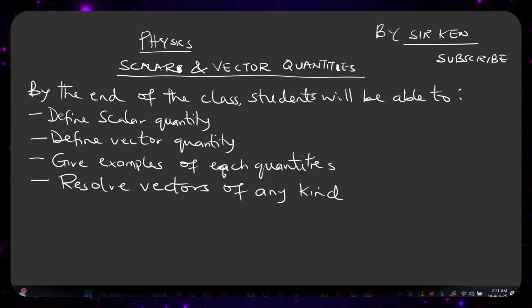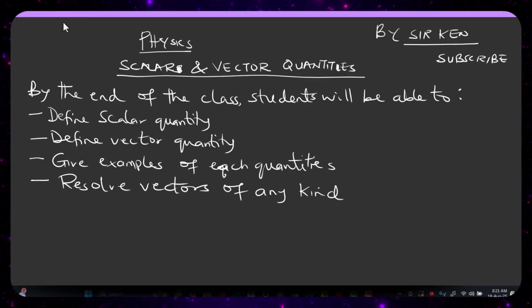Alright, coming to this now, we have this to be our vector quantity. And under vector quantity, in today's class, we'll be talking about scalars and vector quantities. By the end of this class, students will be able to define scalar quantity, define vector quantity, give an example of each quantity, and also resolve vectors of any kind. So basically, this is what we'll be talking about in today's class. Without wasting time, let's dive into them.